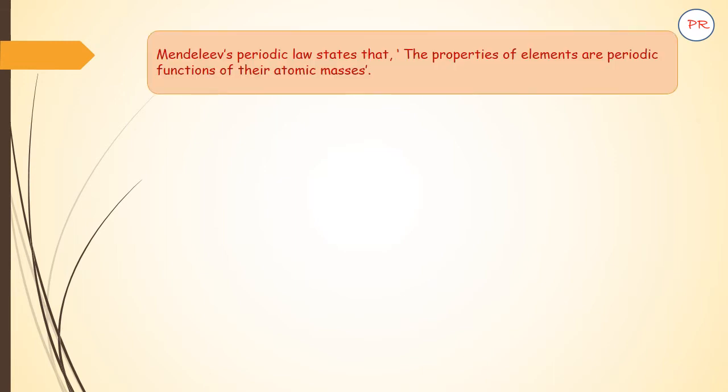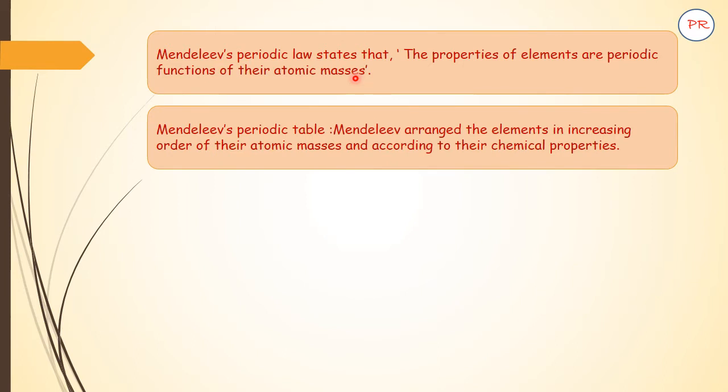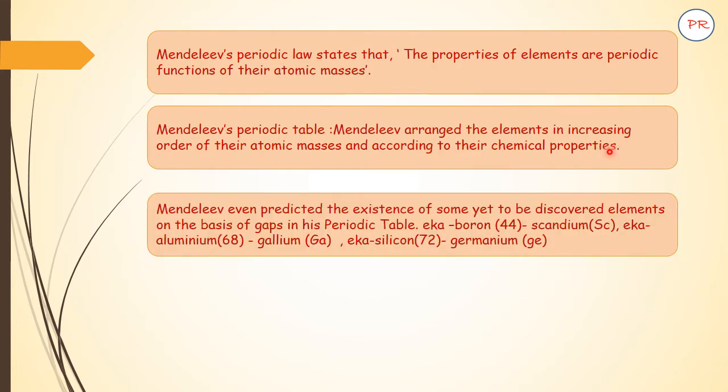Mendeleev was another scientist who tried to classify the elements. Mendeleev's periodic law states that the properties of elements are a periodic function of their atomic masses. Mendeleev arranged the elements in increasing order of their atomic masses according to their chemical properties.